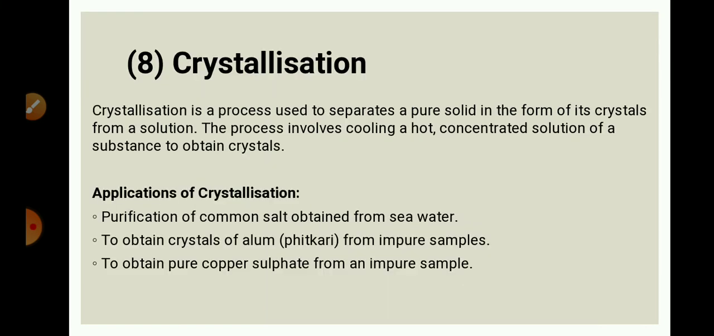Next method is crystallization. Crystallization is a process used to separate a pure solid in the form of its crystals from a solution. So to obtain pure crystals, we can use the process of crystallization. The process involves cooling a hot concentrated solution of a substance to obtain crystals. The crystallization method is used to purify solids. For example, the salt we get from seawater can have many impurities in it. To remove these impurities, the process of crystallization is used.